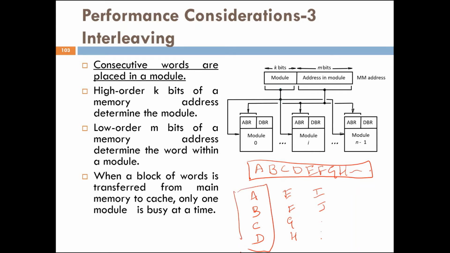Consecutive words will be placed in a module. So when a block of words is transferred from main memory to cache, only one module will be busy at a time. So say for example, I want to save this block of values. Only one module will be busy at a time, whereas other modules will be free.